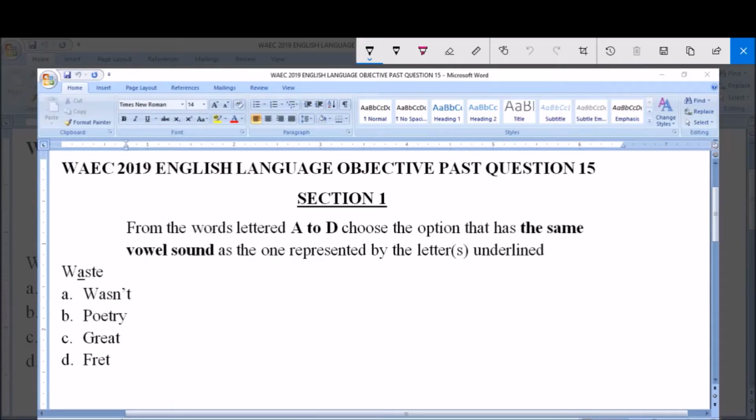Hello, I'm going to be answering WAEC 2019 English Language Objective Past Question 15 under Section 1.